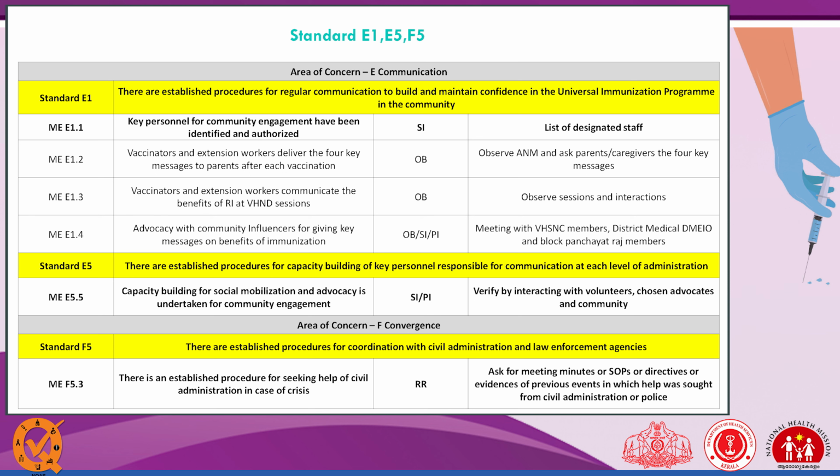So PRI members are the key persons, so we only need to interview them as staff. Vaccinator and extension worker deliver the 4 key messages. This question is purely on an observation basis. Vaccinator and extension worker communicate the benefit of RI.